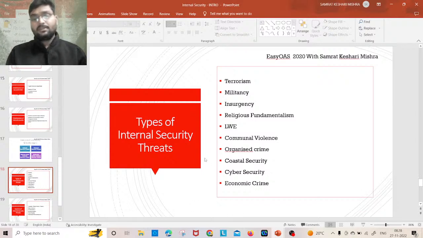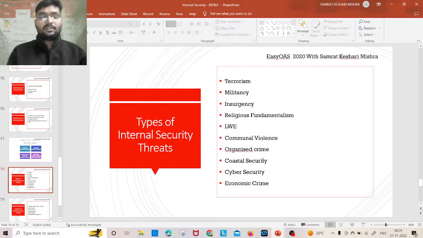The next is organized crime. Organized crime कहले हम कौन बुझे when two or more person they involve in a crime that is called organized crime. For example, bomb blast, killing, kidnapping, fake Indian currency notes, money laundering, human trafficking. So ये सब को organized crime बोले कहा जाए.